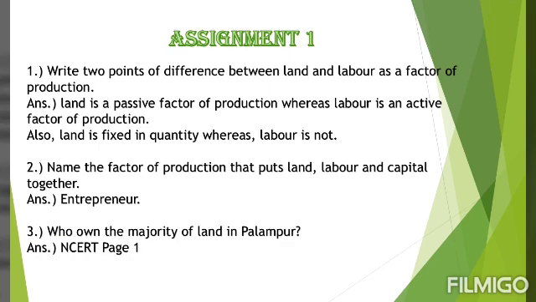Moving ahead, question number 2. Name the factor of production that puts land, labor and capital together. So the answer for this question will be entrepreneur. In the first lesson, I told you all that an entrepreneur acts as a boss and he or she decides how the business shall run. He decides in what proportion factors should be combined, what and where he will produce, and by what method. So entrepreneur is the factor of production that puts land, labor and capital together.